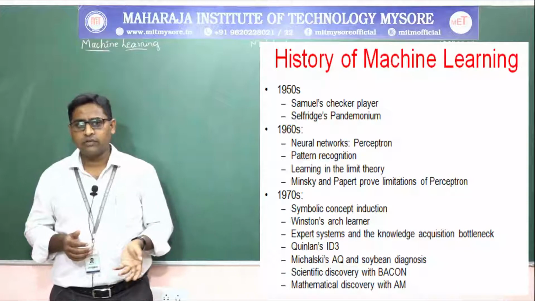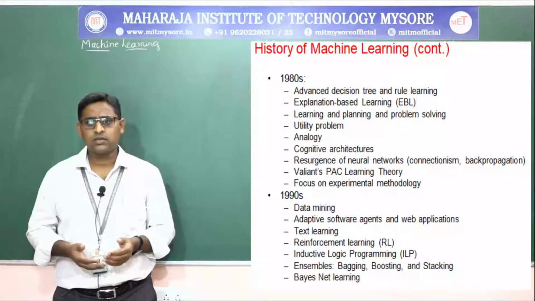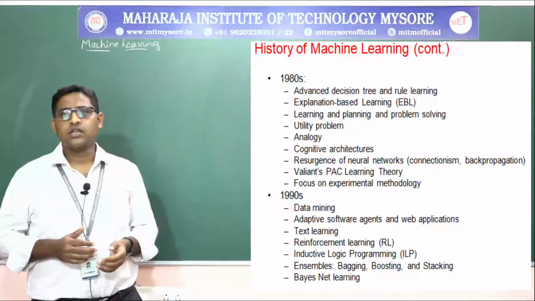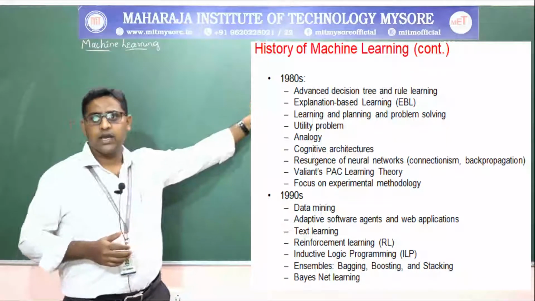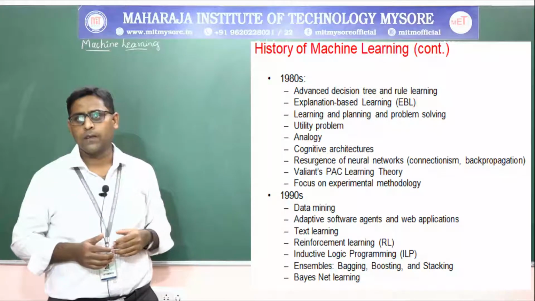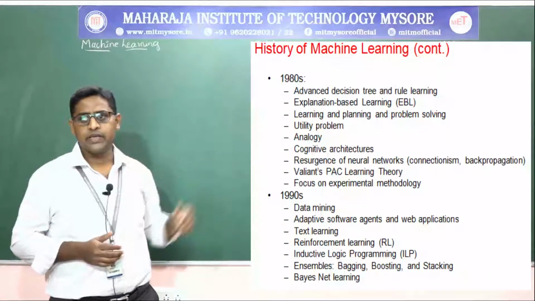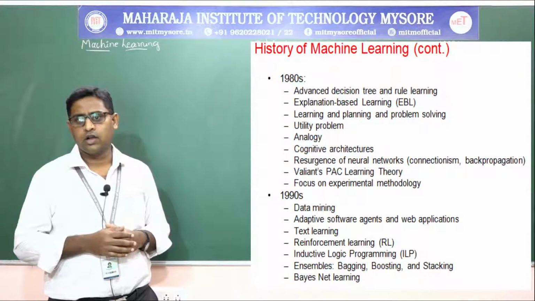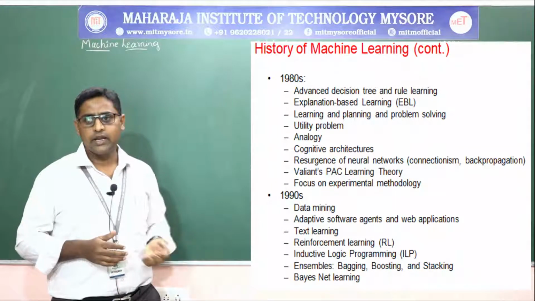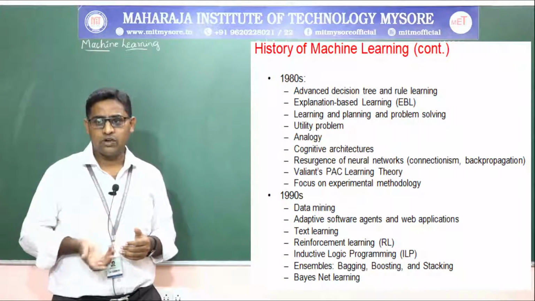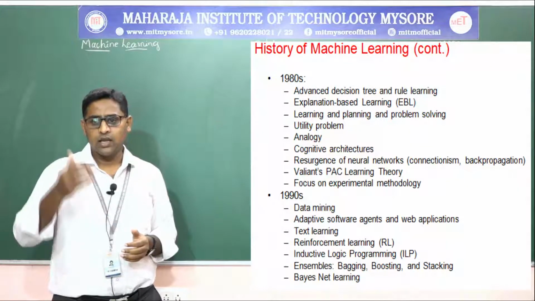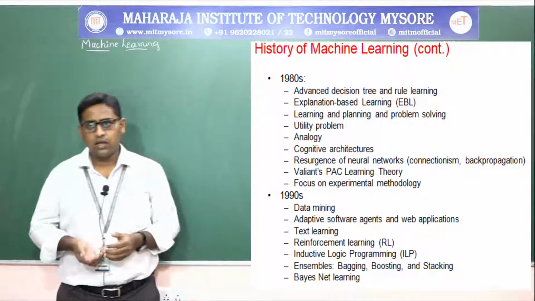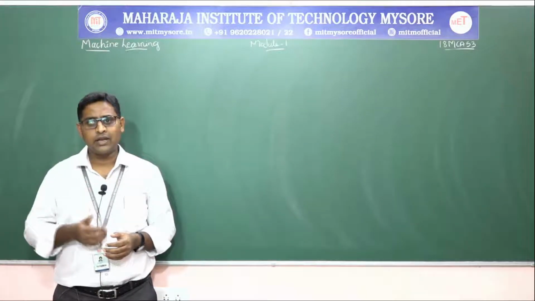In the 1980s, the history of machine learning was advanced decision tree and rule learning, explanation based learning and so on, with a focus on experimental methodology. In the later 1990s, data mining, adaptive software agents, text learning and Bayes net learning were the history of machine learning till the 1990s.